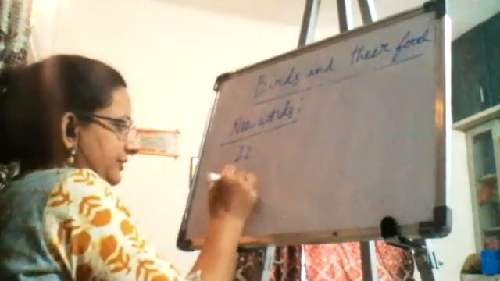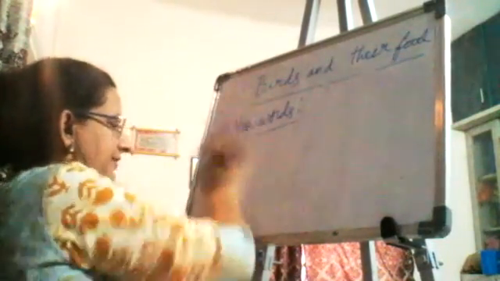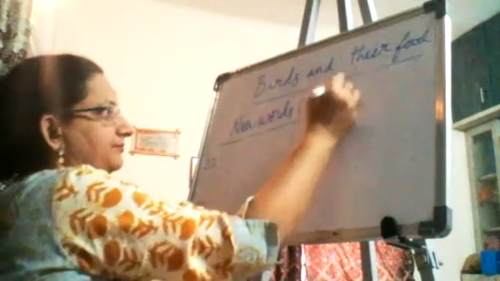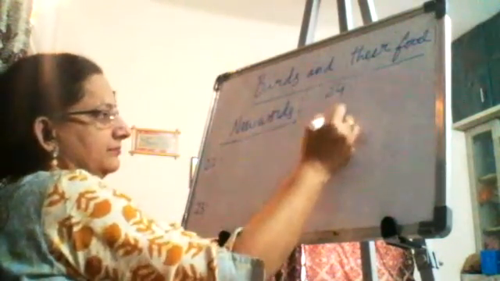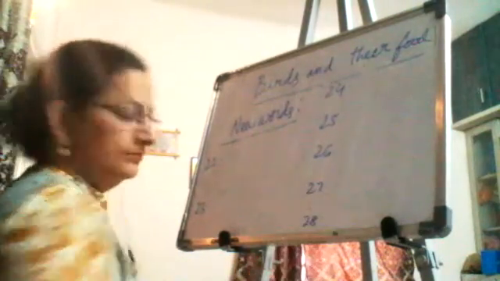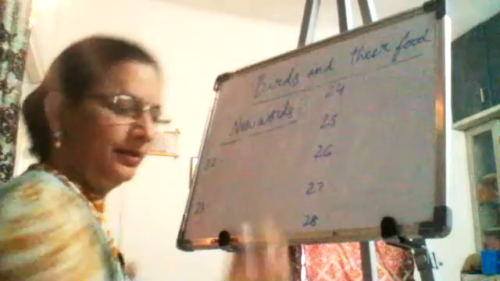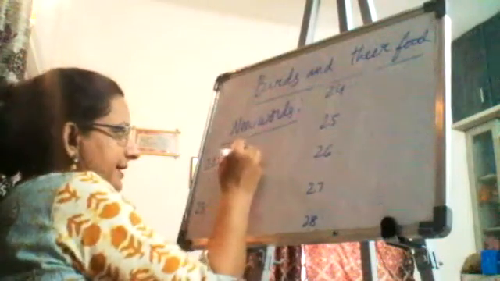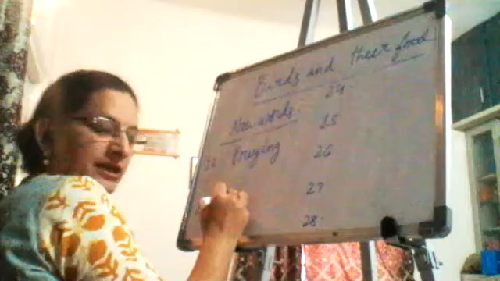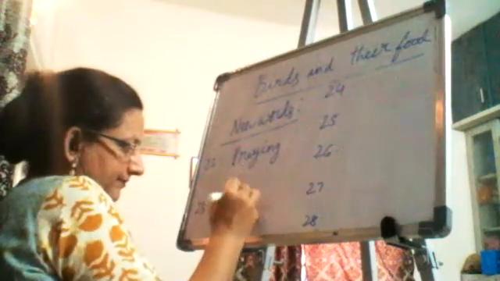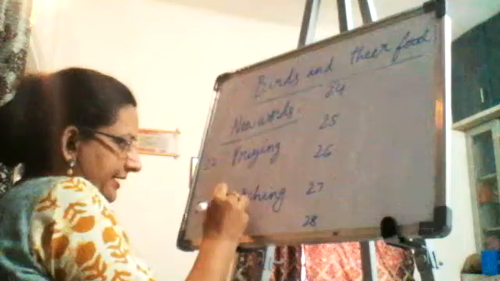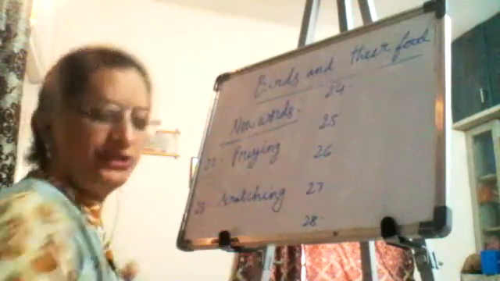22, 23. I'll write the words from here. Preying birds. Scratching, S-C-R-A-T-C-H-I-N-G.